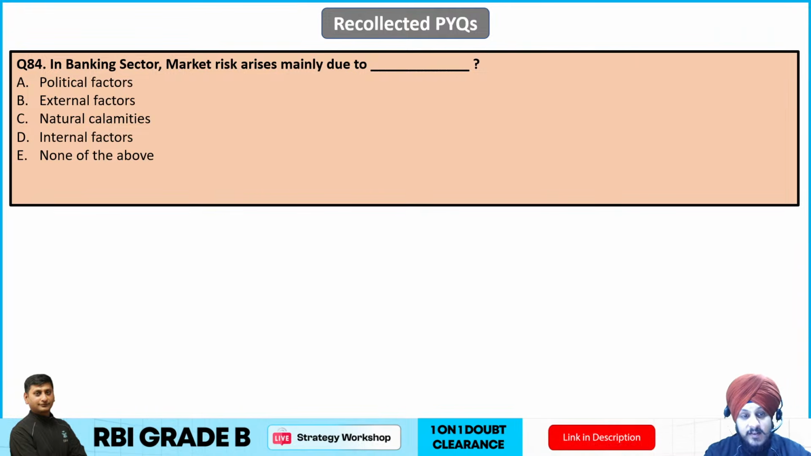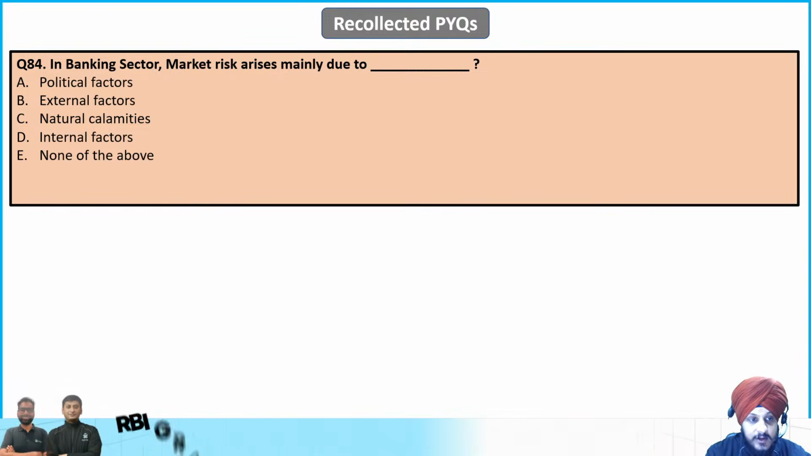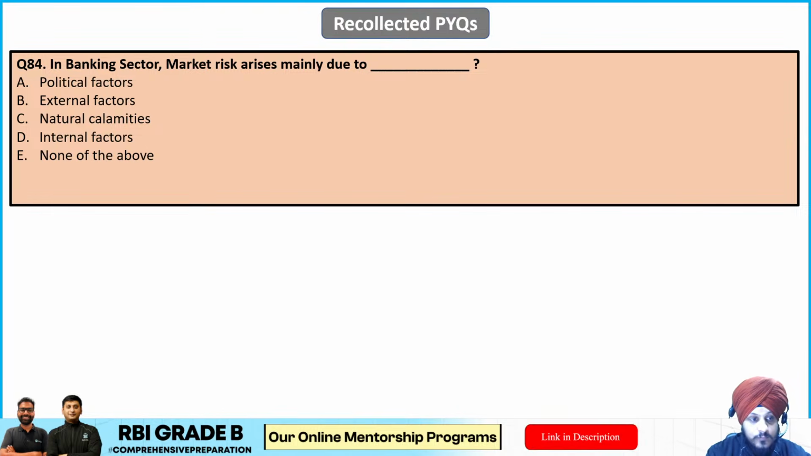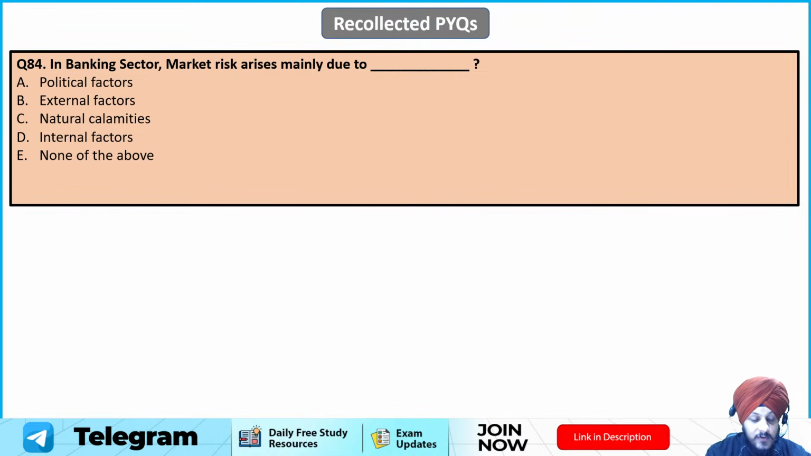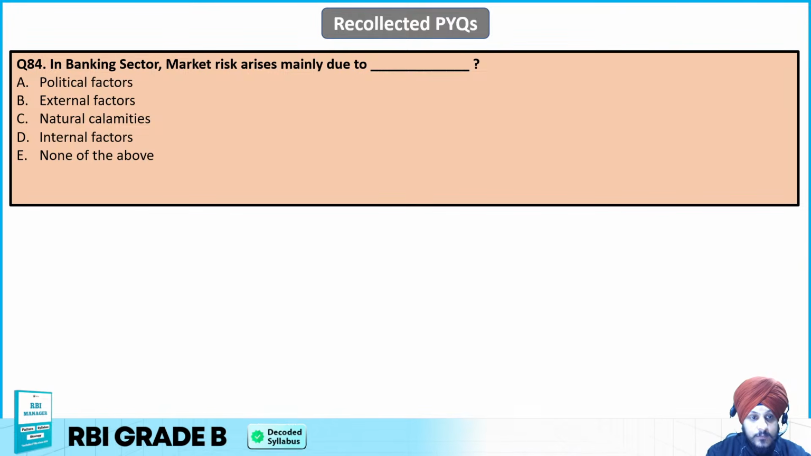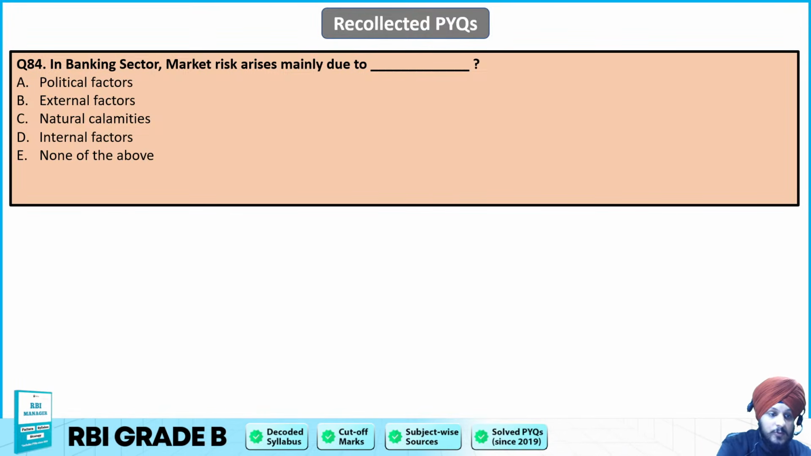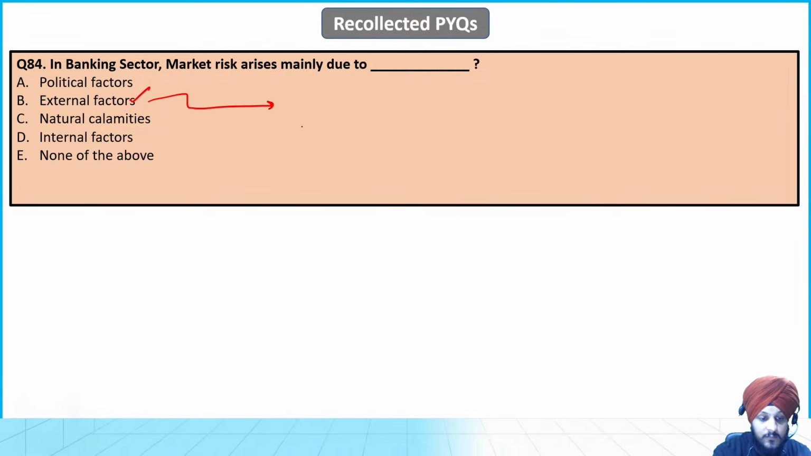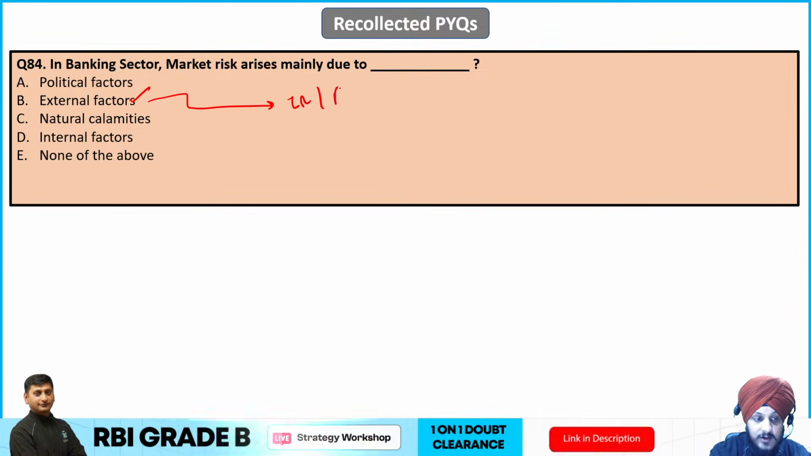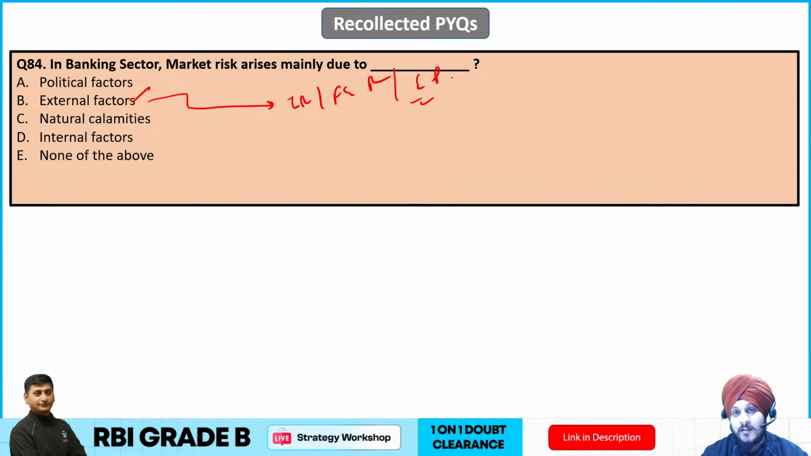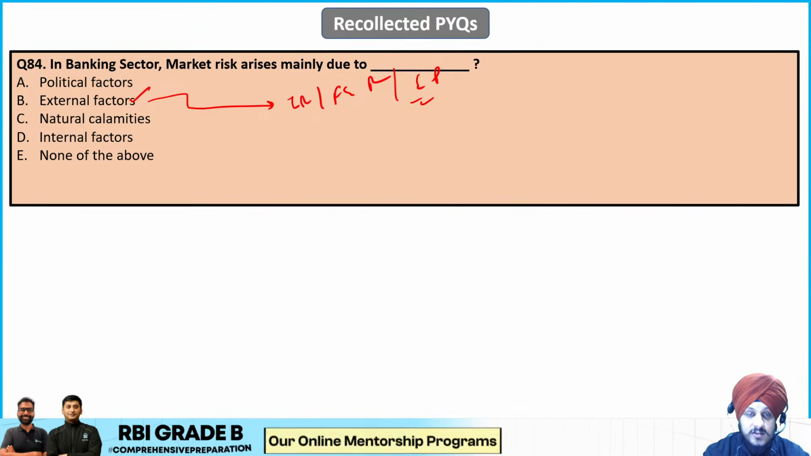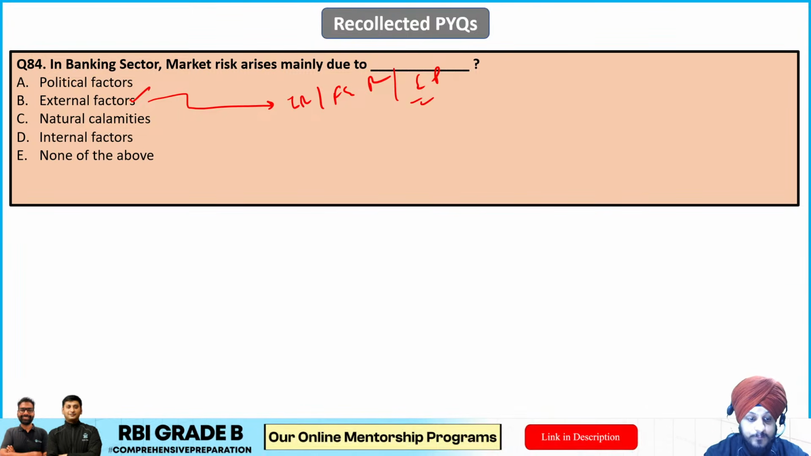84. In banking sector, market risk mainly arises due to what? Political factors, external factors, natural calamities, internal factors, or none of the above. So what is going to be the answer to this question? The correct answer is going to be the B option, which is external factors, which can involve the interest rate, foreign exchange rate risk, equity prices, different sort of things, commodity prices, overall market movements that are there. So whatever external factors are there, they're going to impact it.